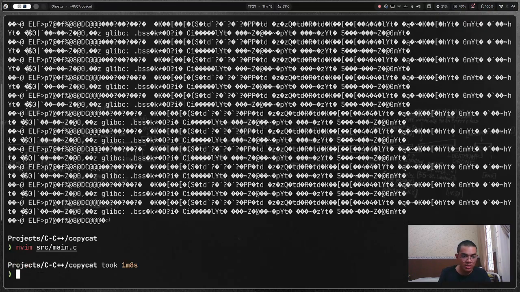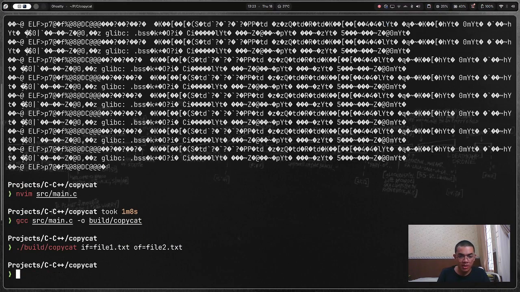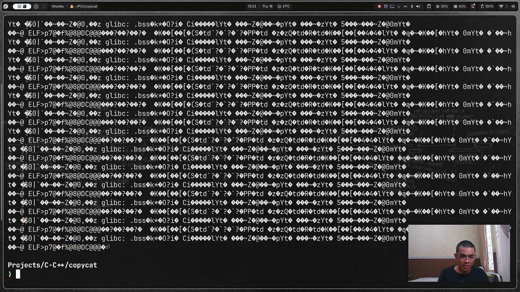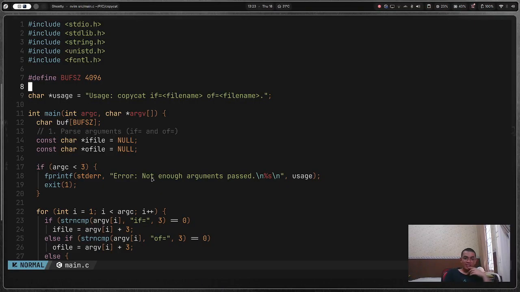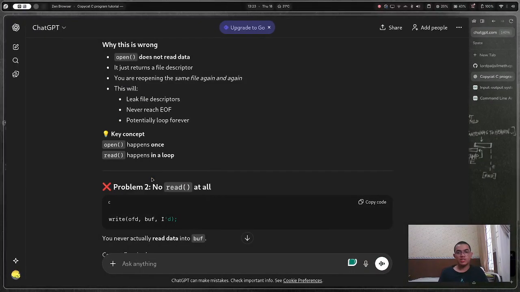What if I just gcc it again? Sorry, gcc source main.c -o build copycat, and then run build copycat. Okay, still have that. All right, let's check again. But I get it now. I should not have used open in the while statement. I should have used open in the ifd. So let's just check.